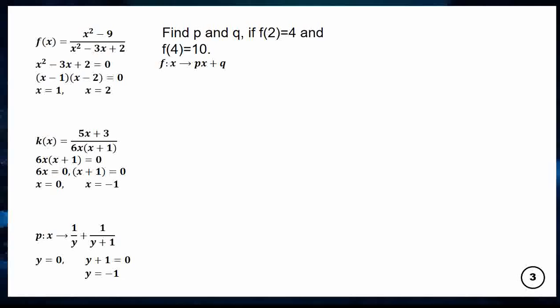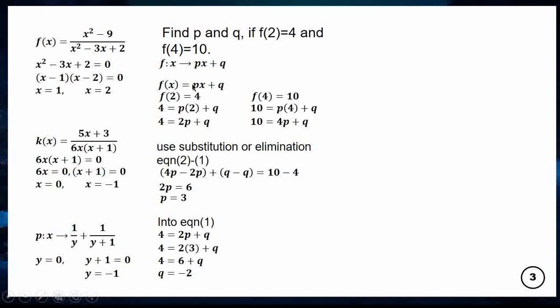That means we have a function where x equals 2 gives y equals 4, and x equals 4 gives y equals 10. The function is f of x equals px plus q, and we are looking for p and q. For f of 2, we put 2 in for x and the equation equals 4. Then we put 4 in for x and the equation equals 10.